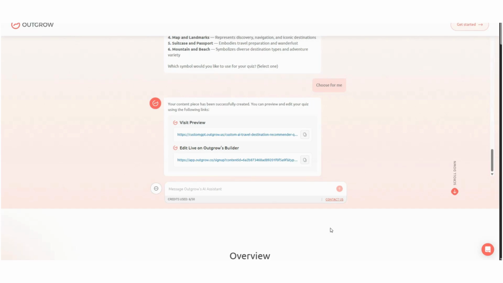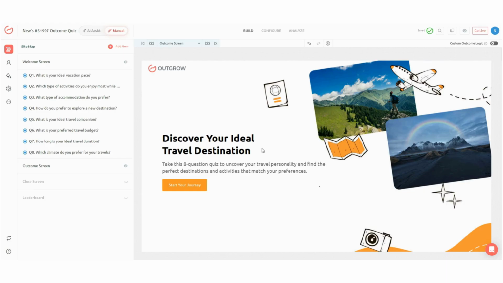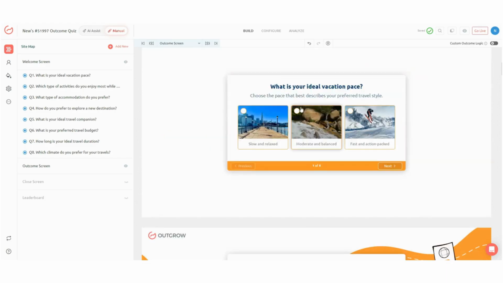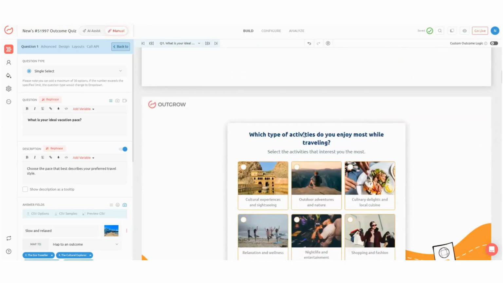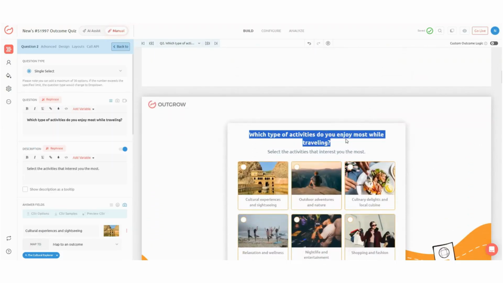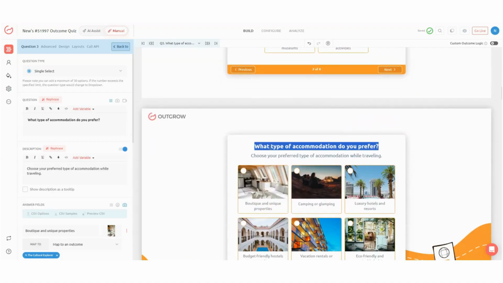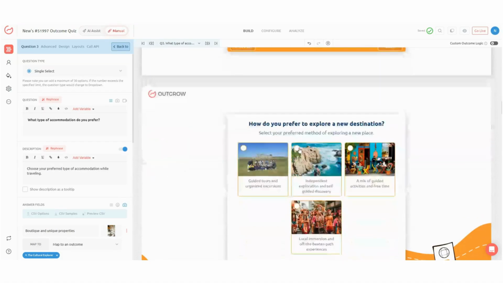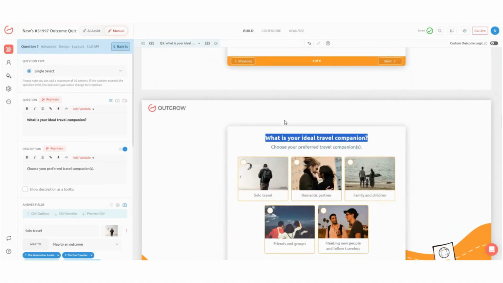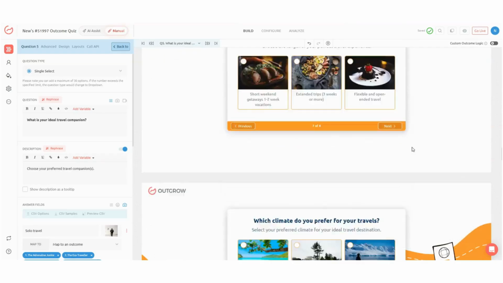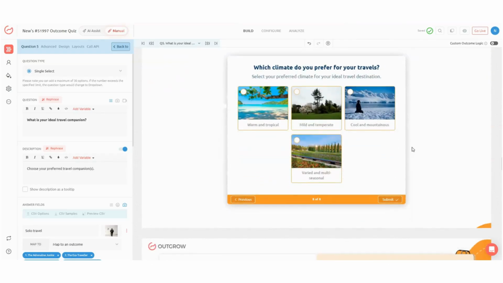Once the draft is ready, head to the Build tab. Here you can review and customize all the questions generated by the AI assistant. You'll see questions such as, what is your ideal vacation pace? Which type of activities do you enjoy most while traveling? What type of accommodation do you prefer? How do you prefer to explore a new destination? What is your ideal travel companion? And many more.